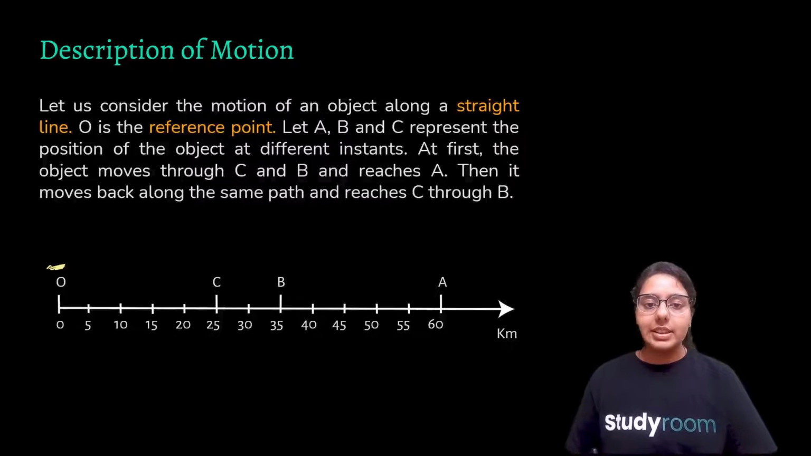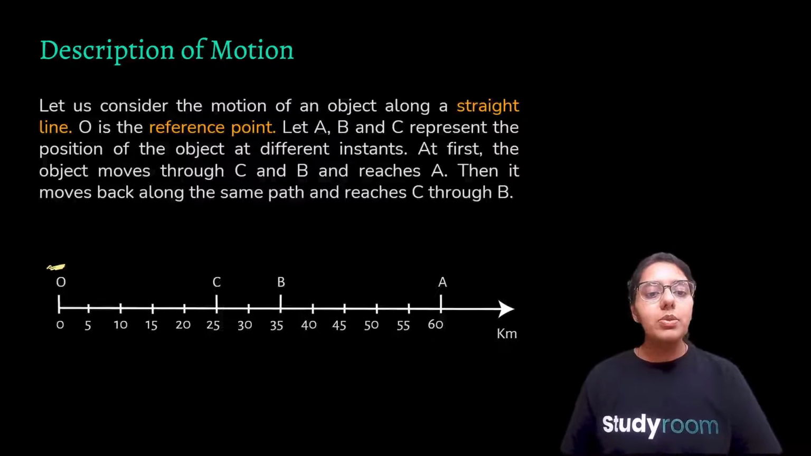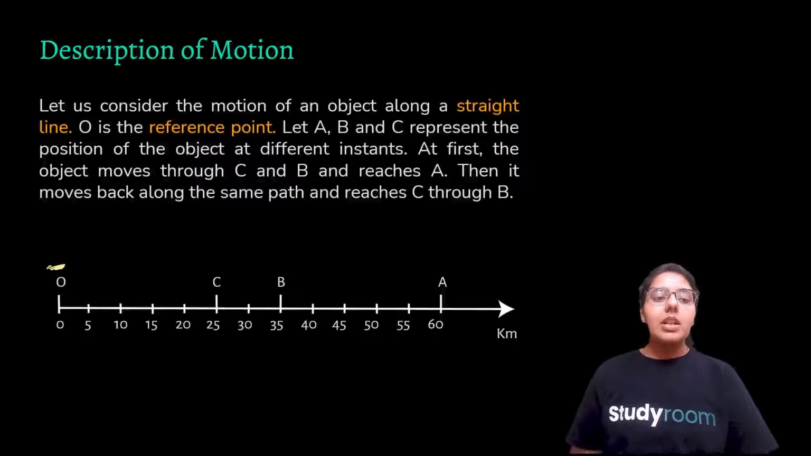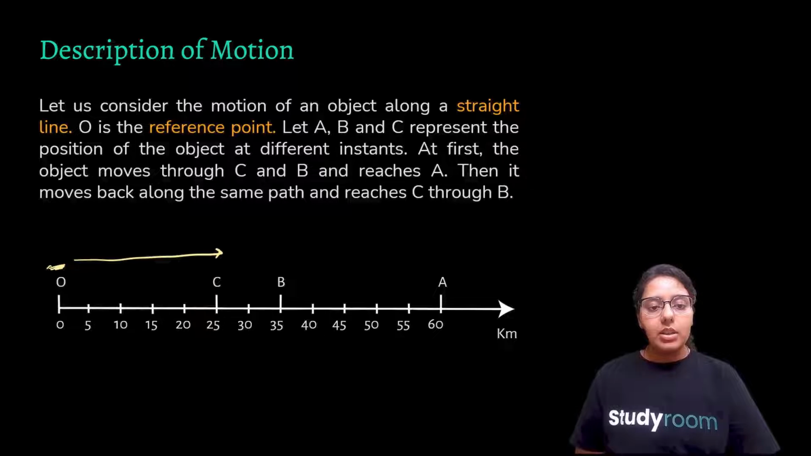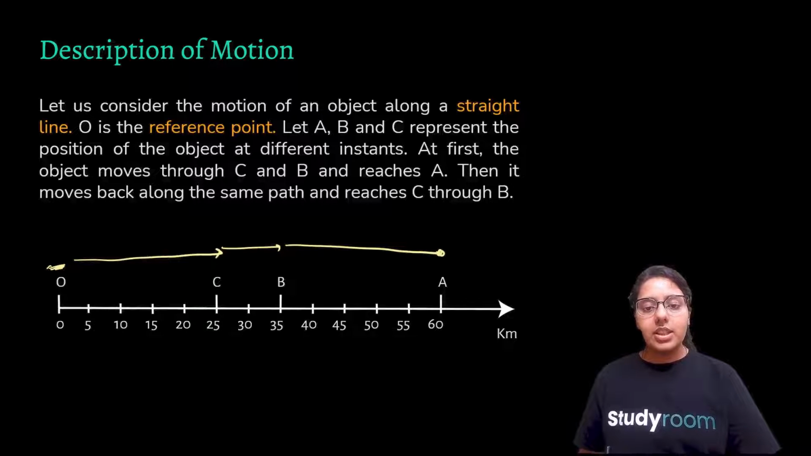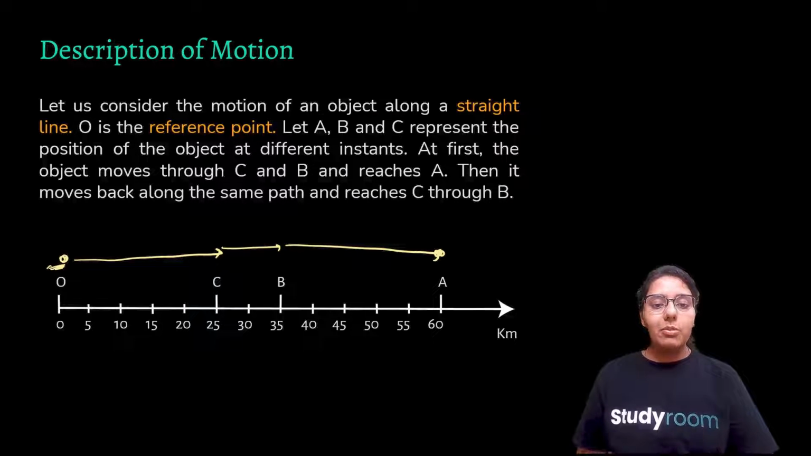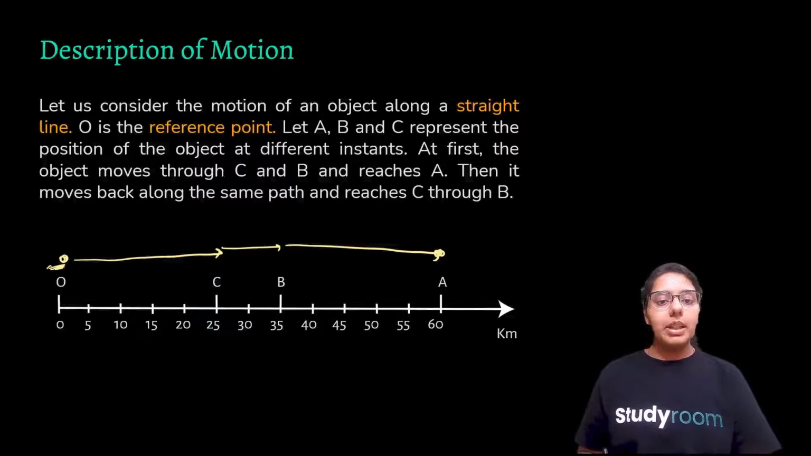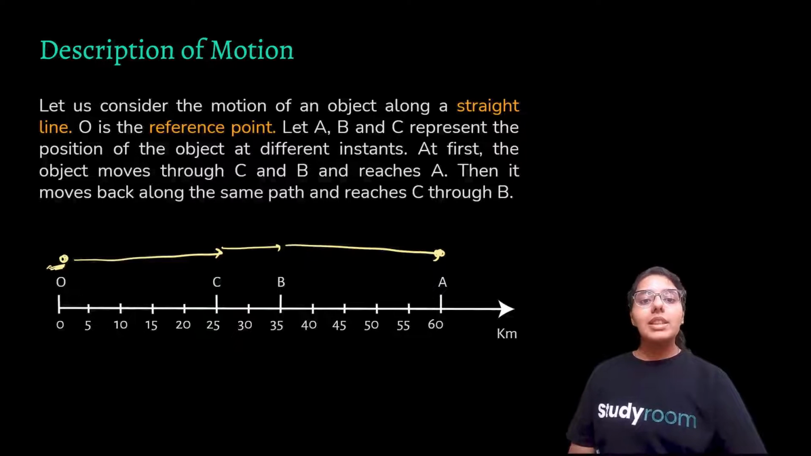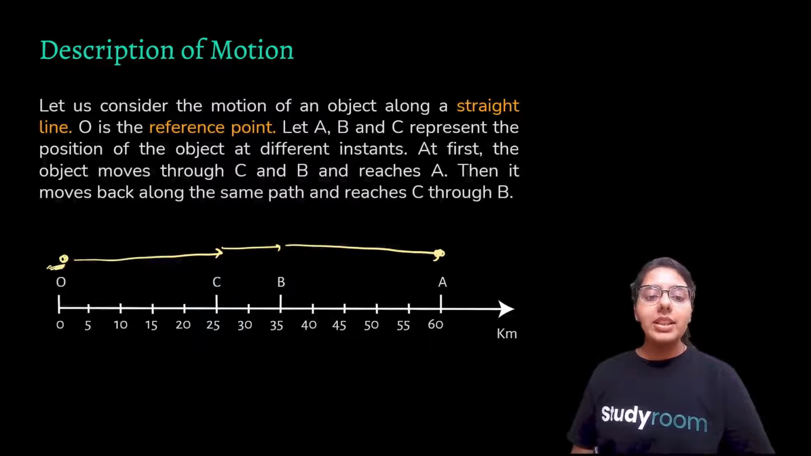Reference can change your interpretation. Reference can make something moving and at rest respectively. So, description of motion. Let us consider the motion of an object along a straight line. O is the reference point, meaning this is the point from where we are measuring the distances.